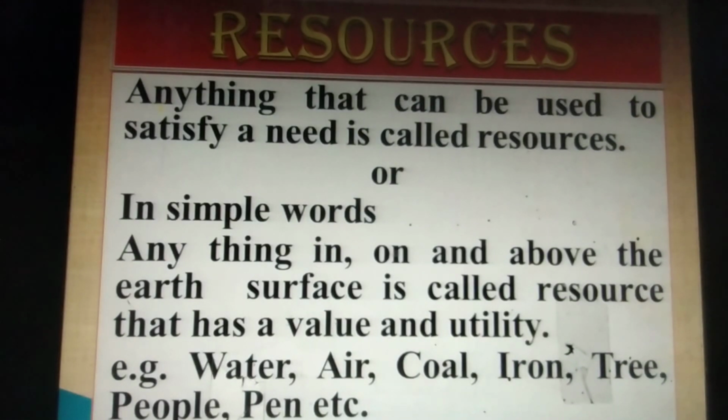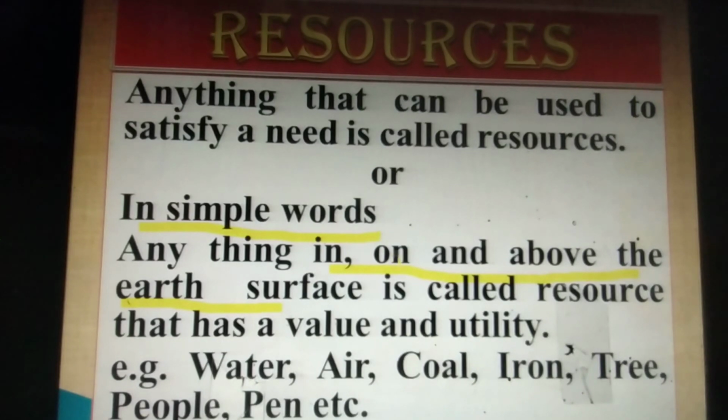In simple words, if we see the definition of resources, it is anything in, on and above the earth surface. Inside the earth surface, we get minerals, sand. On the earth surface, we have buildings and human beings.